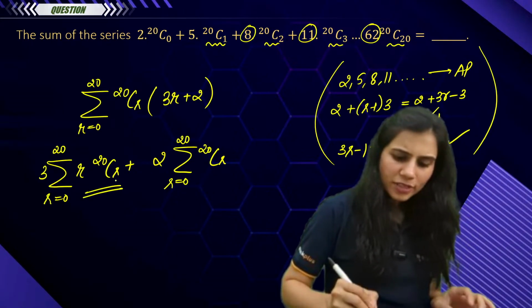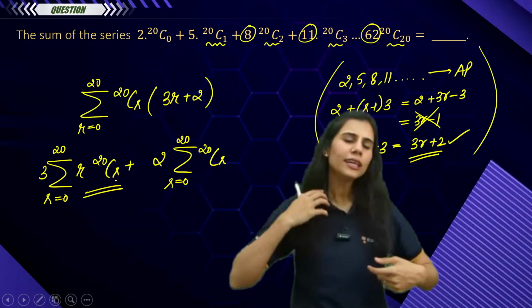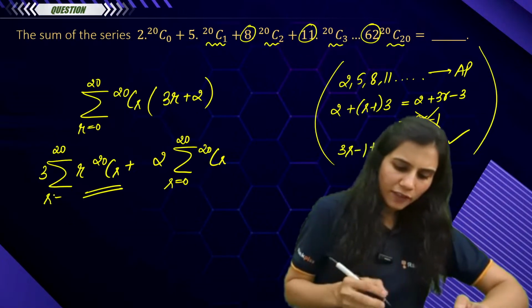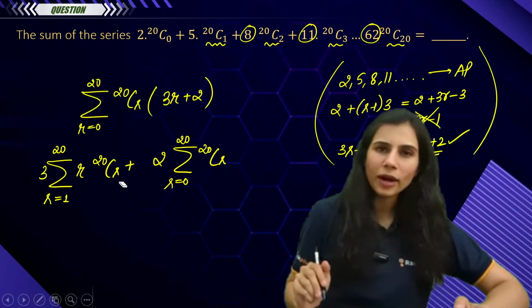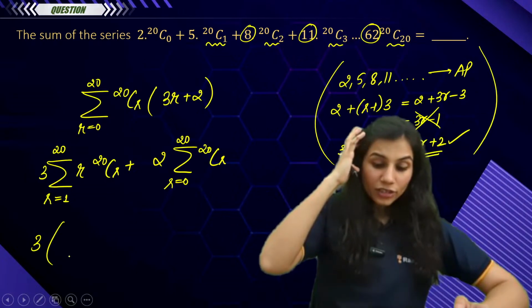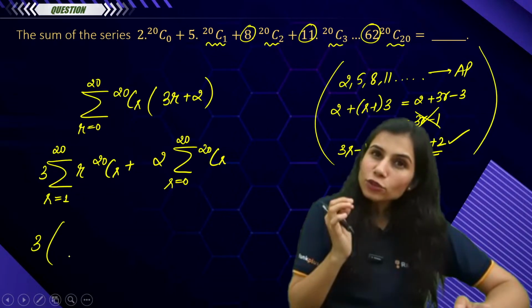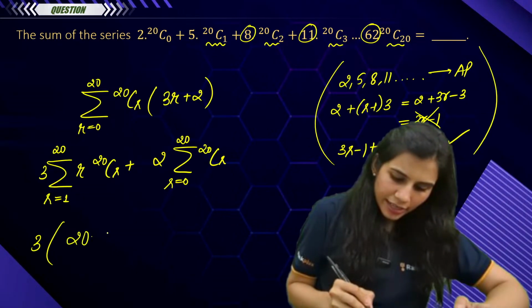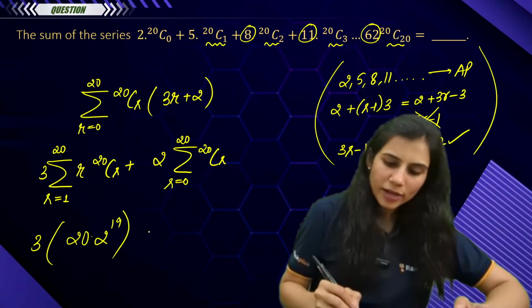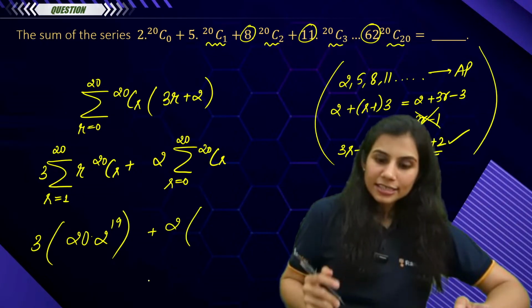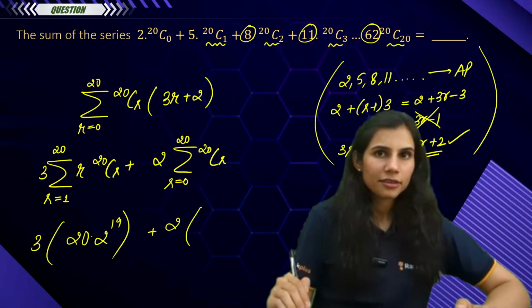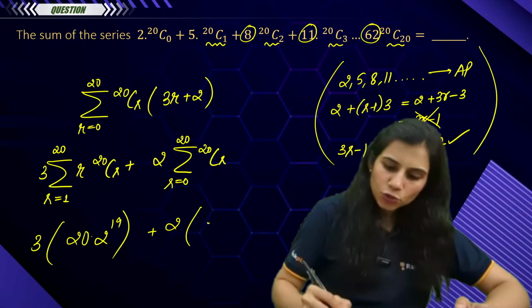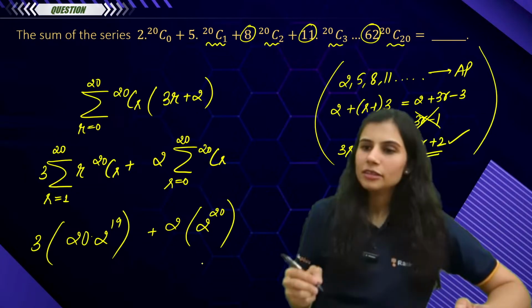Now there is no sense of r starting from 0, because 0 into anything will give you 0, so you can comfortably start your summation with 1. Summation r nCr is n into 2 to the power n minus 1, plus 2 times summation nCr, r going from 0 to n, which is 2 to the power n.